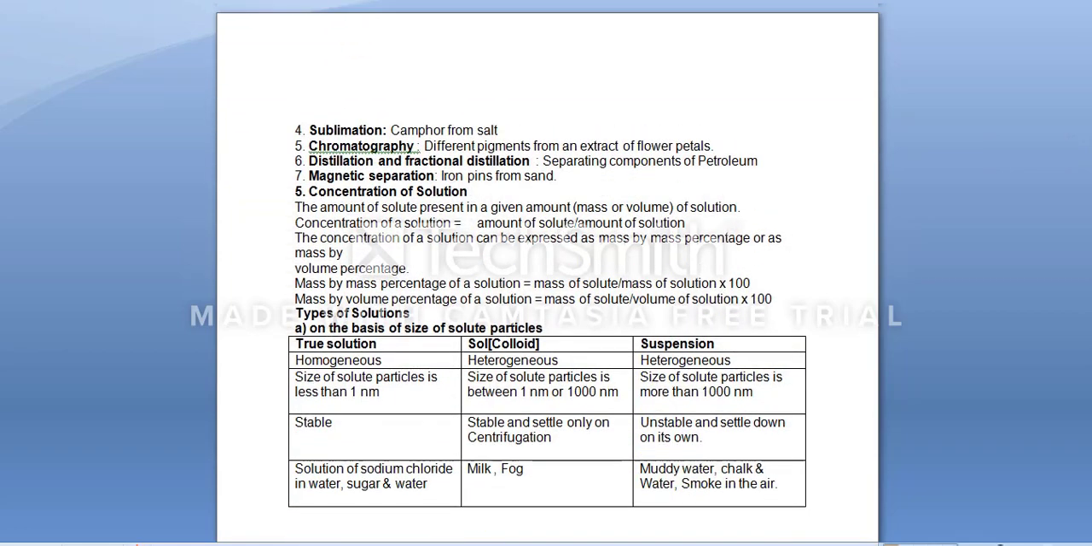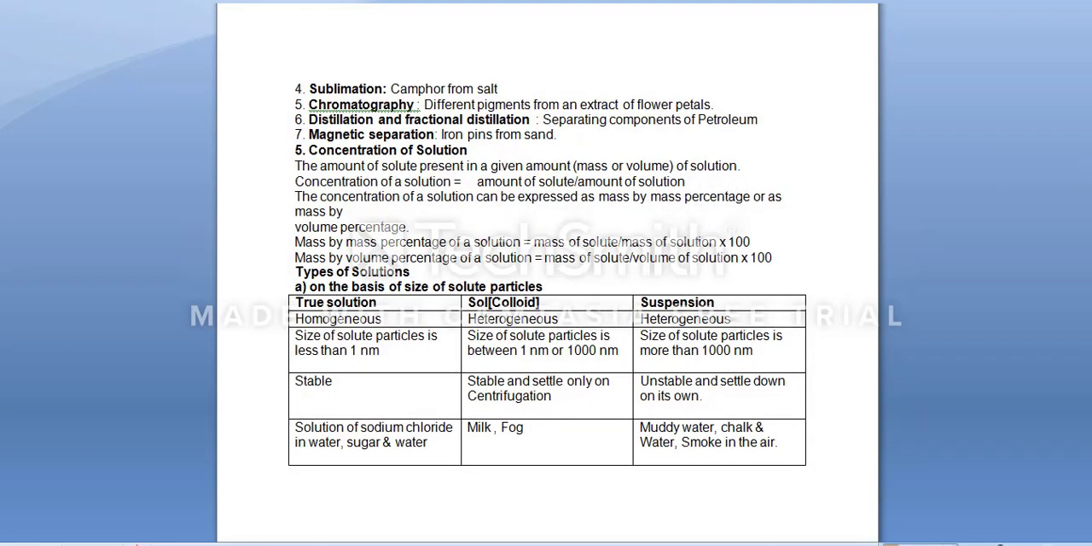The concentration of a solution can be expressed as mass by mass percentage or mass by volume percentage. Types of solution on the basis of size of solute particles: true solution, colloid, suspension. True solution is homogeneous, while a colloid or suspension is heterogeneous. Size of solute particle is less than 1 nm in true solution, while in colloid the size of solute particles is between 1 nm and 1000 nm.